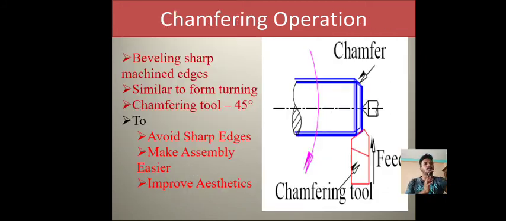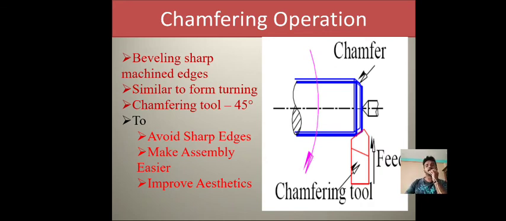Next we go for chamfering operations. Very important. See what happens whenever the material has been machined. The material will be in circular shape. Whether we need to bring into the chamfer. Chamfering is an operation of bringing the edges of any material to an angle of 45 degree.